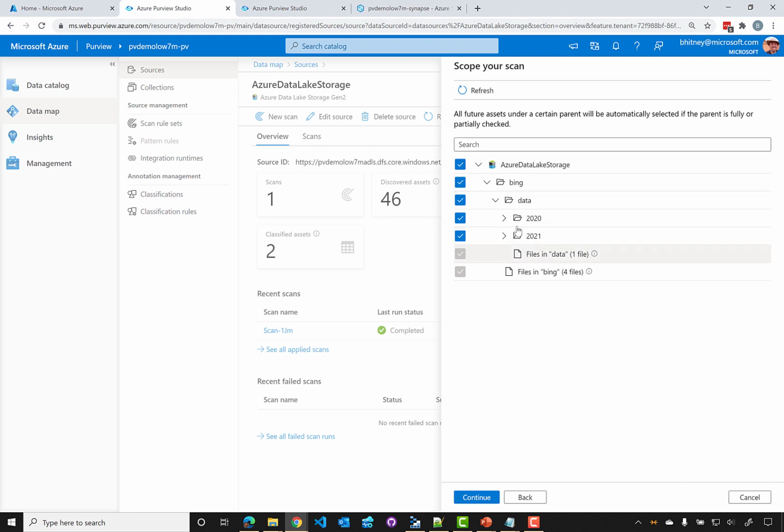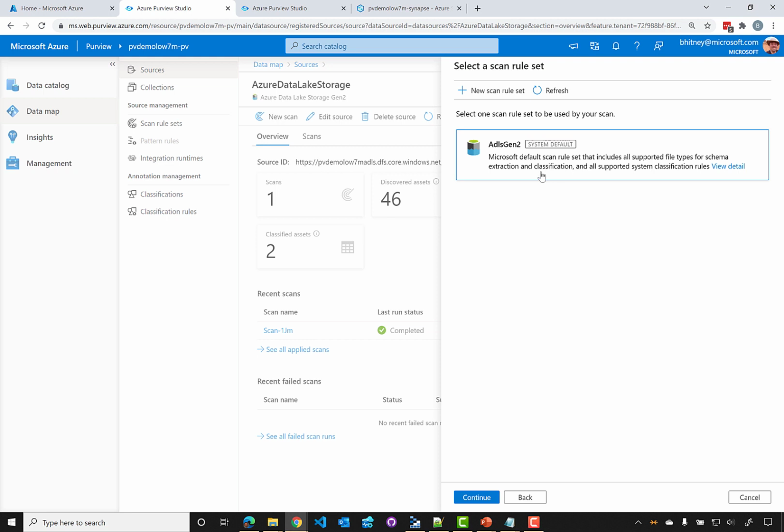So we could see that here, and we'll click Continue to go through, and it's going to ask us now for a scan rule set. Now, by default, every data source has a default scan rule set that's built in. In this case, it's using the ADLS Gen 2 system default scan rule set. So what the scan rule set does is it determines how to look at the data. In this case, for a data lake, it wants to know what kind of files to look for and what kind of patterns to match in those files. And so it's going to use the built-in rule set in order to do that.